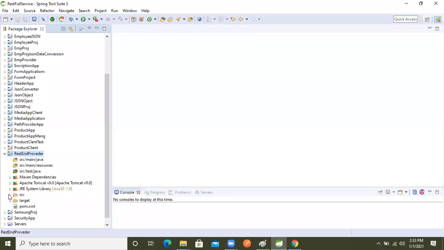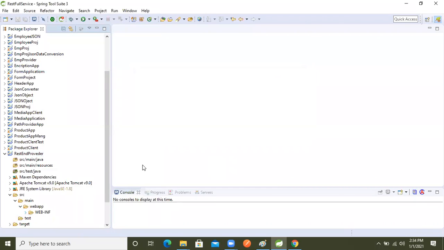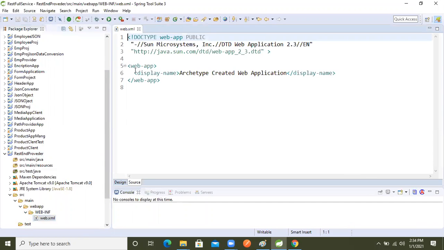That servlet we will configure in web.xml. In src/main, there is no need for this index.jsp, so I'm deleting it. After that, in the WEB-INF folder, web.xml is there. We will open it. Now next we will configure the ready-made servlet, whose name is servlet container.